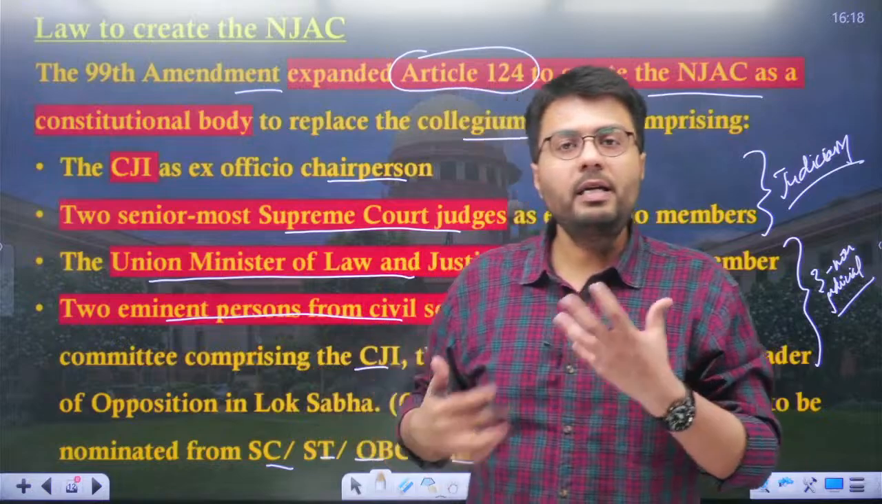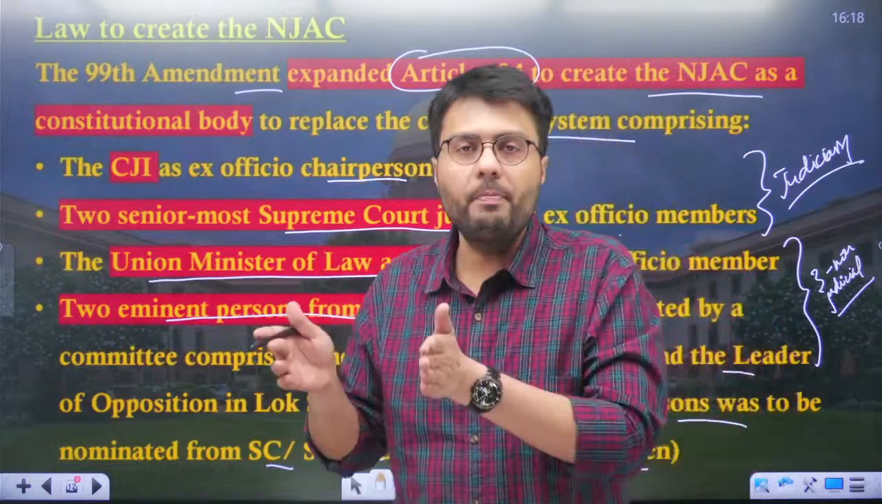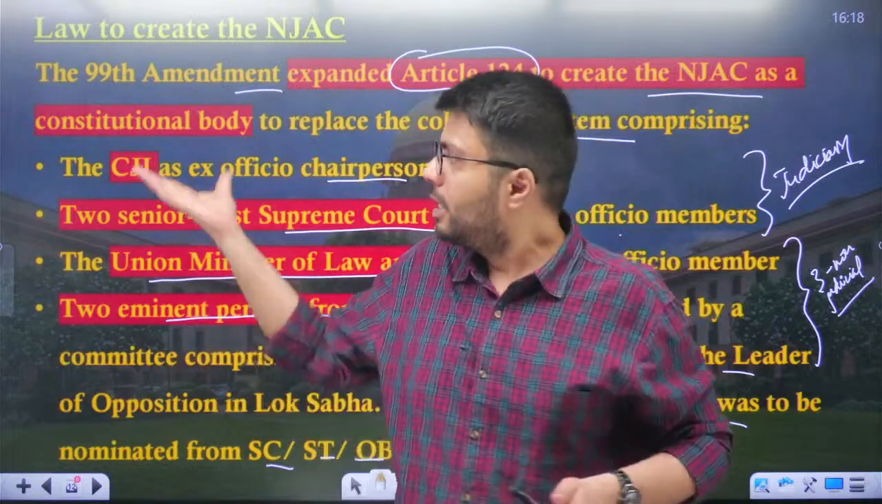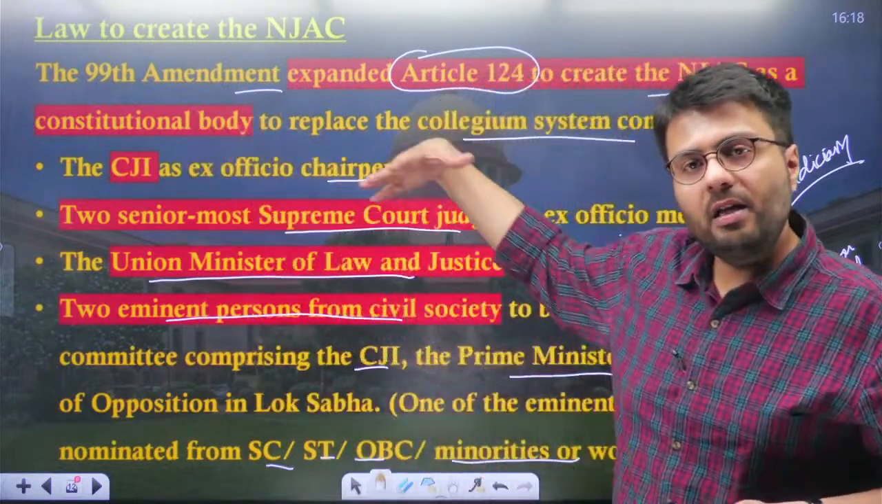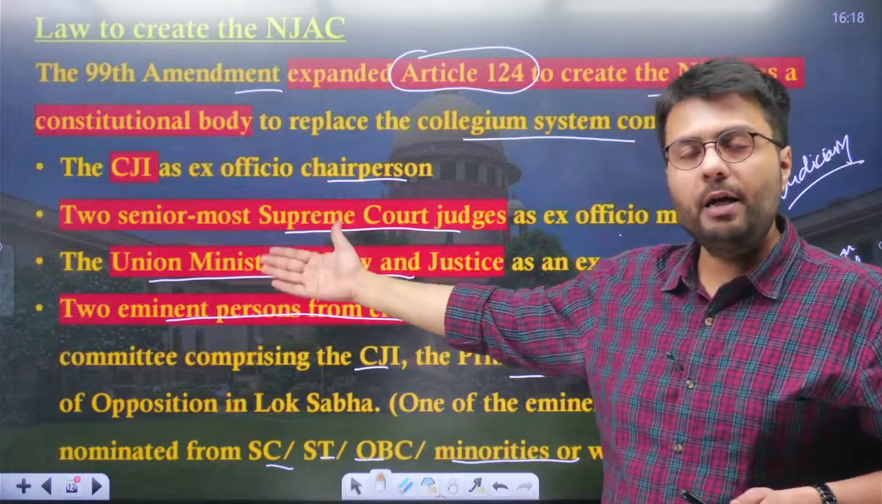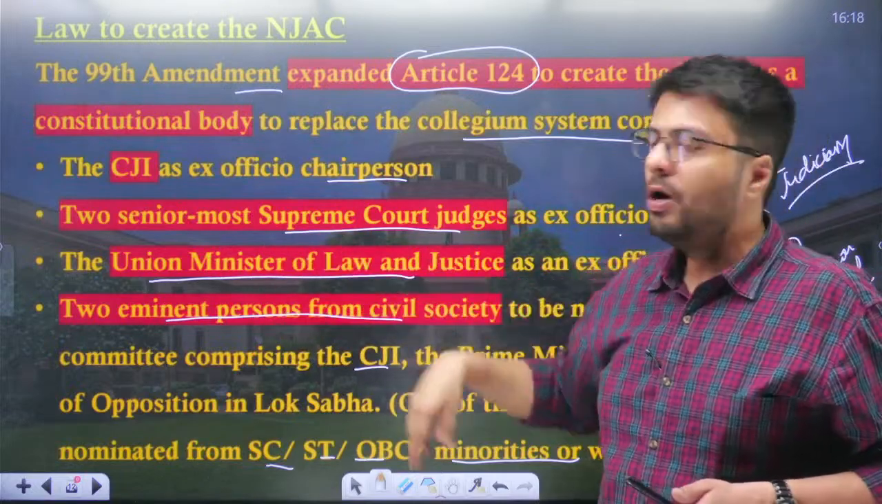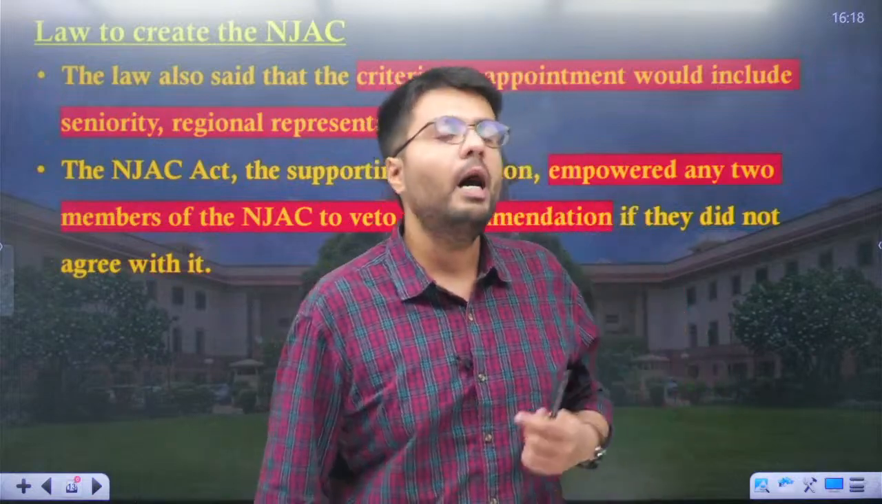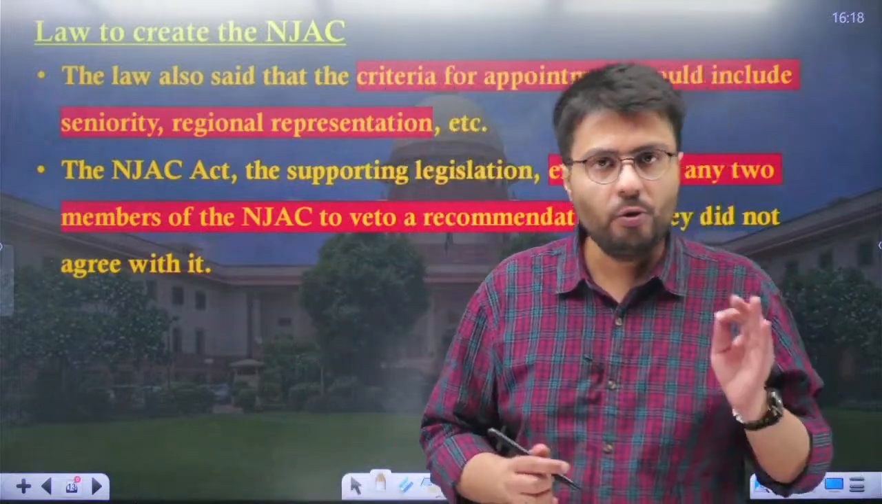So this in a way tilted the scale of appointments. Earlier the judiciary had the sole role in how to appoint and who to appoint. Now the judiciary only had a partial role. The other role was shared by members of civil society and also by a member of the executive. So this actually changed the way judicial appointments were made through NJAC.